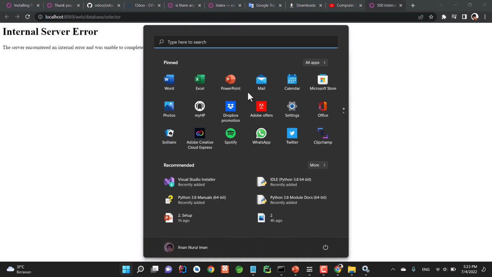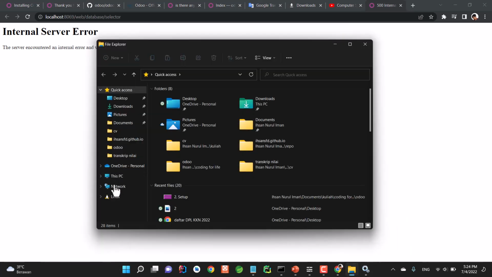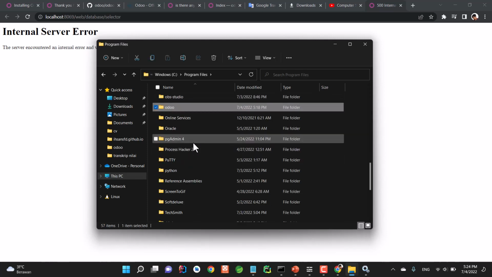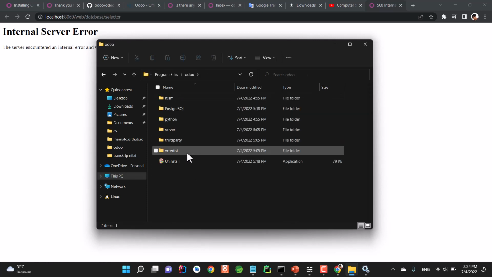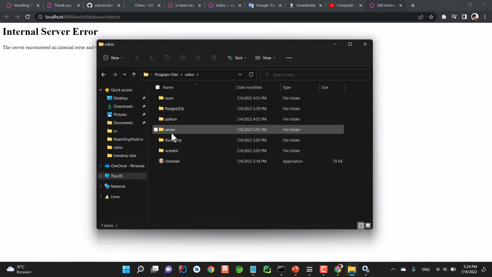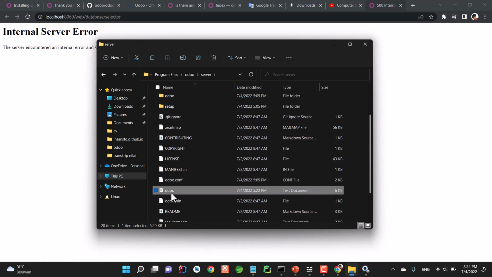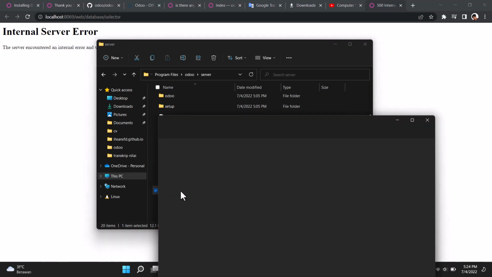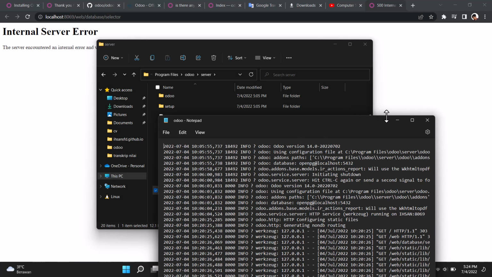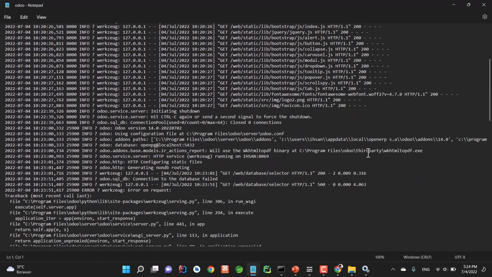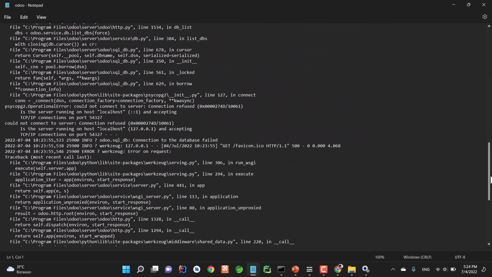And if you take a look at the Odoo folder and go to my destination location of Odoo, and take a look at server and go to this particular file, this is to show the logging message when our application runs.